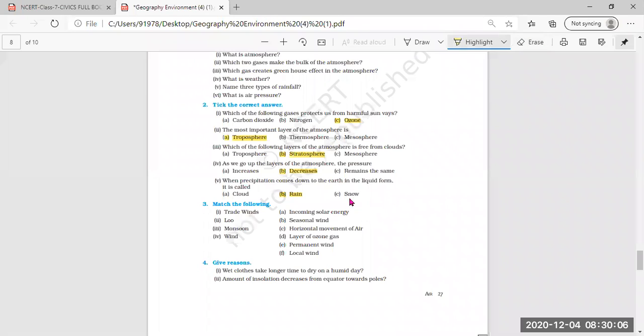Now, again, I am giving you the answers. Trade winds, they are permanent winds. Loo, it is a local wind. Third, the monsoon wind is a seasonal wind. And fourth, wind. What is wind? Wind is the horizontal movement of the air. So you mark, tick the correct and match the following in the book itself, but very short, short, and long, plus give reasons, you can do it in the notebook.